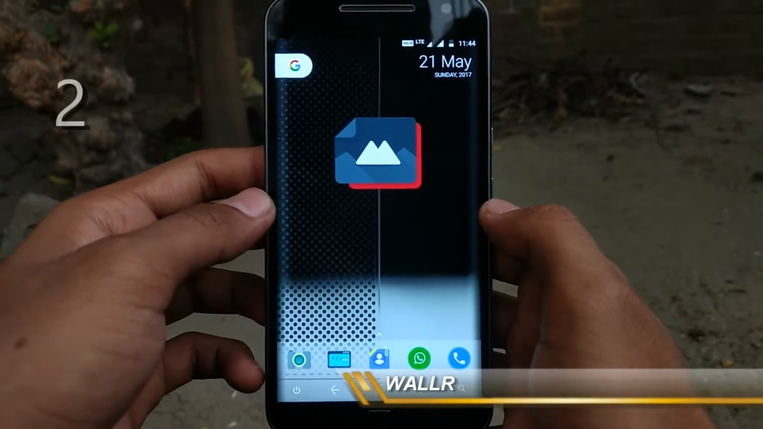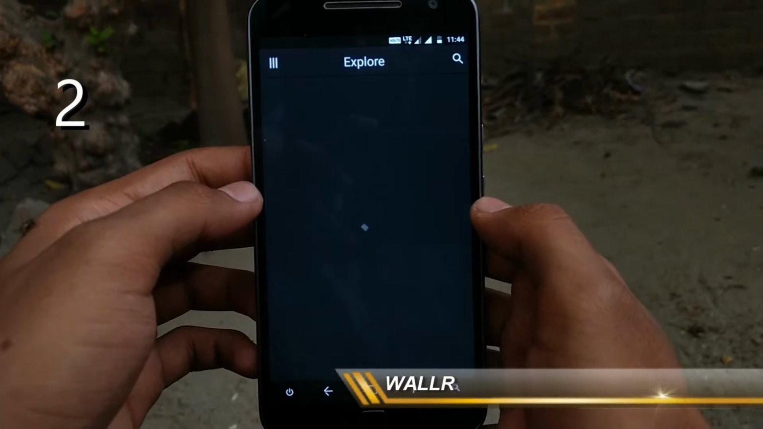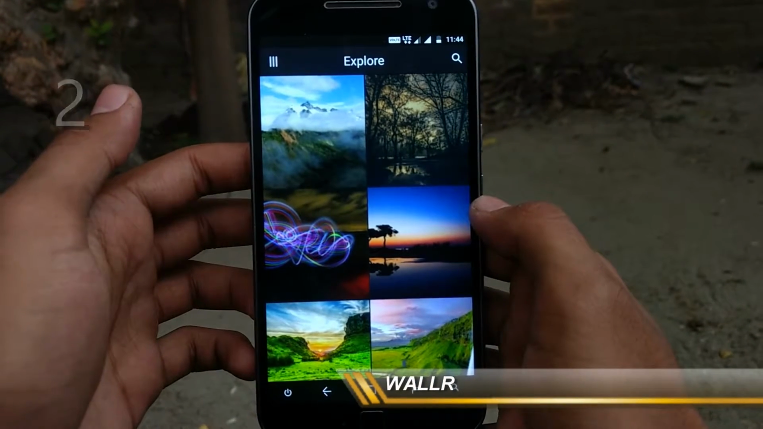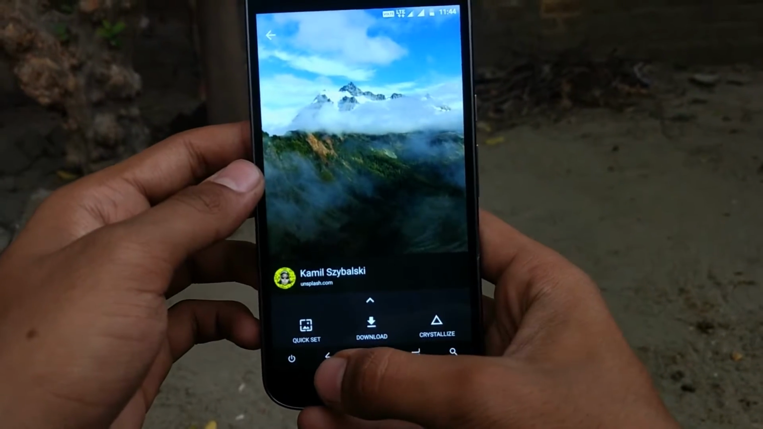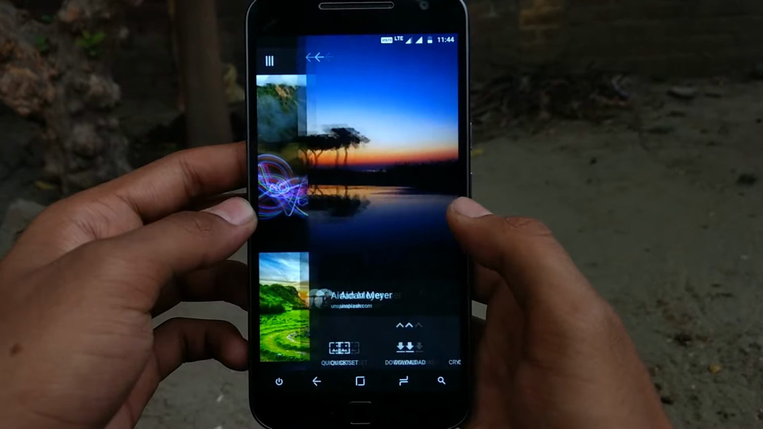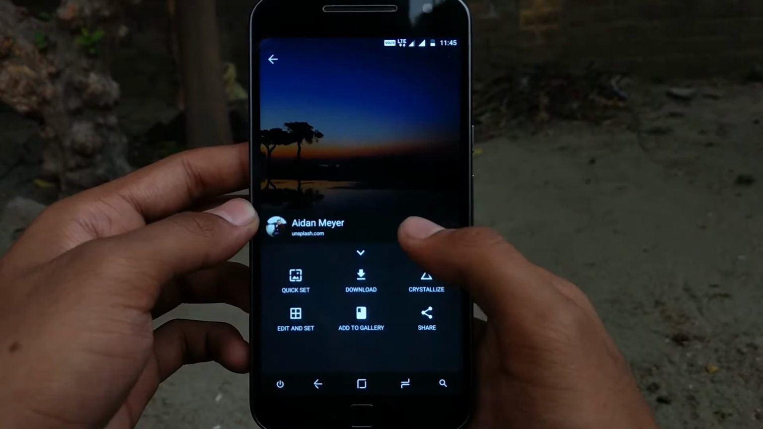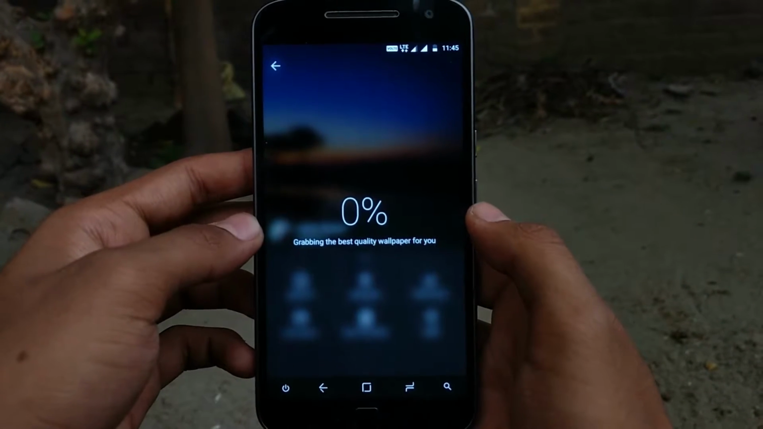So the second app on our list is Voller. This is the best app I would suggest, but one thing I don't like about this app is you can't download the wallpaper. You have to buy the premium version. So you can just set the wallpaper as your home screen.